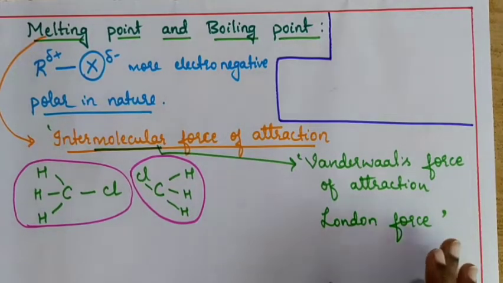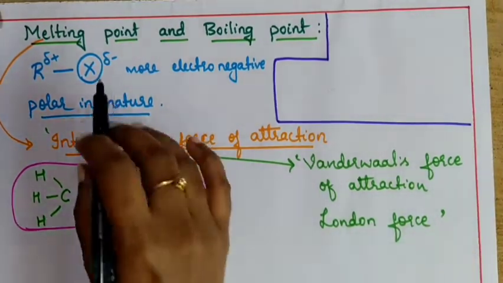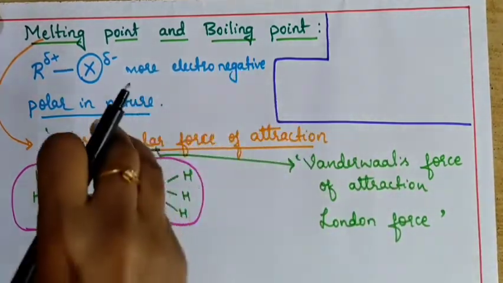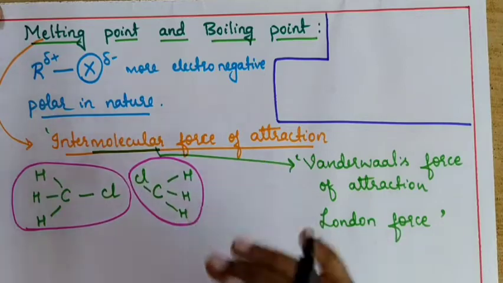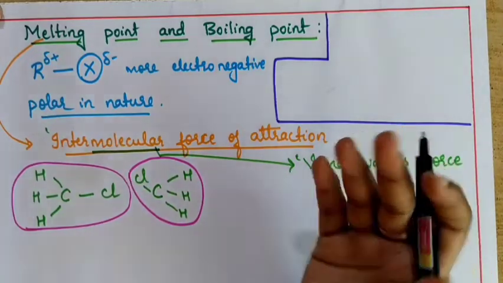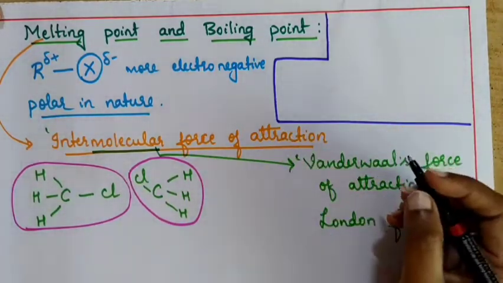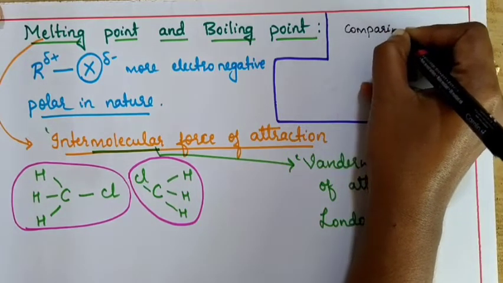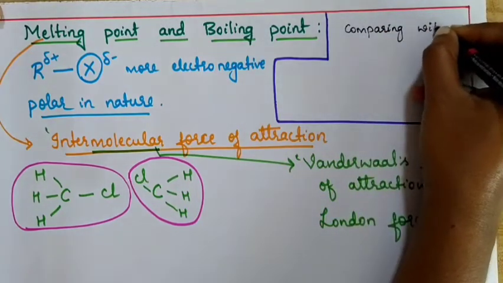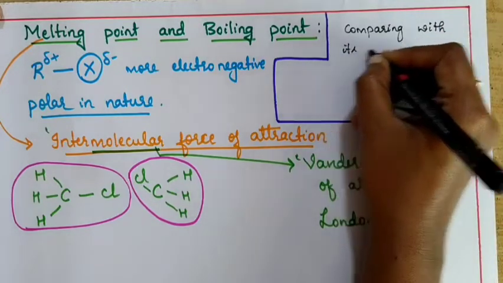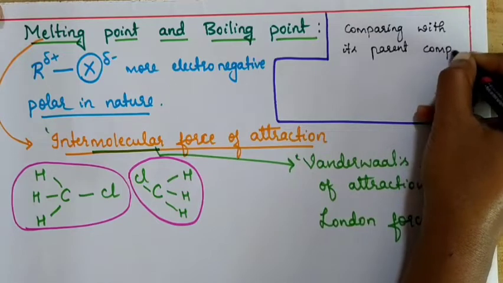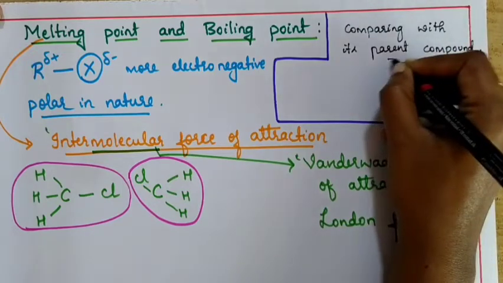And one more important thing is, we are going to study melting point and boiling point of the haloalkanes and haloarenes, comparing with its parent compound. Now, what do you mean by parent compound?